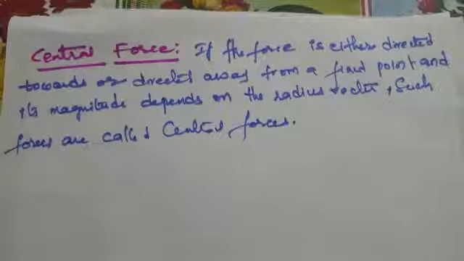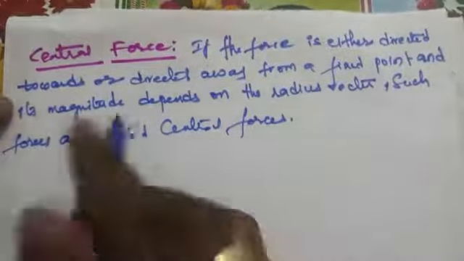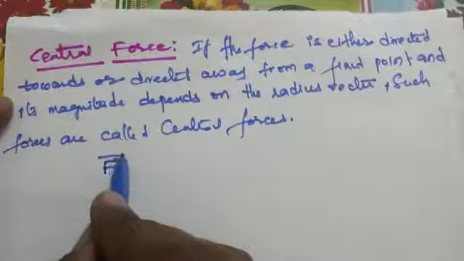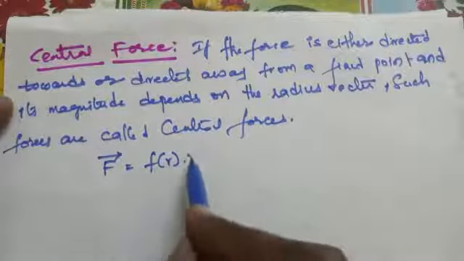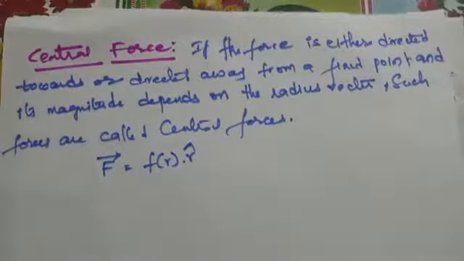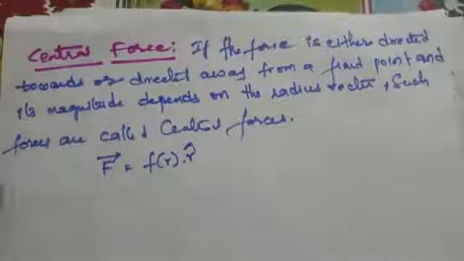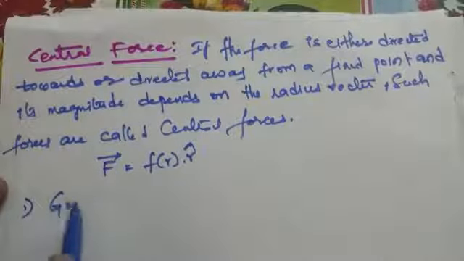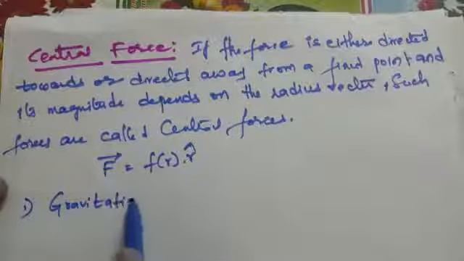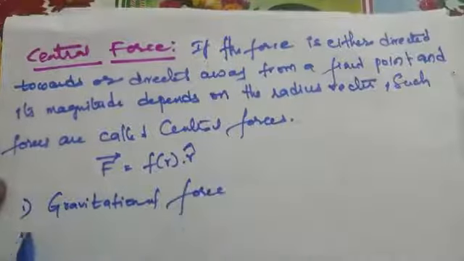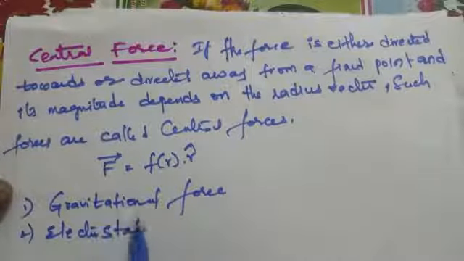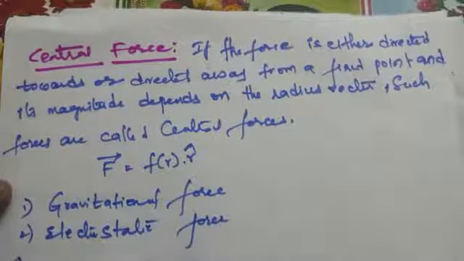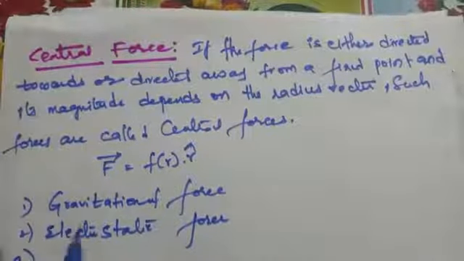Okay, already I have seen the equation for central force. It is F bar equal to f of r, its magnitude, and its radius vector, f of r dot r cap. Now, we have already seen examples of central forces. One is gravitational force, the second one is electrostatic force, and the third one is elastic force.